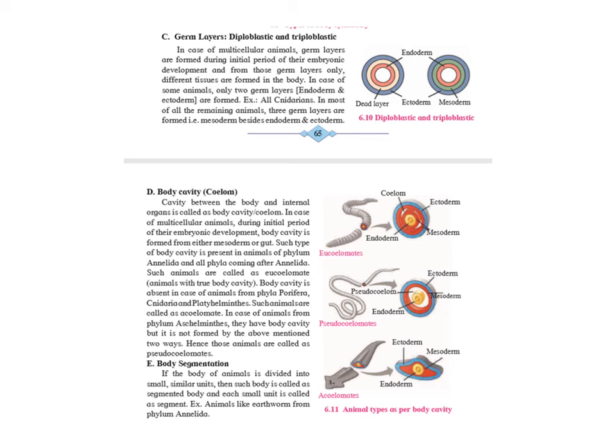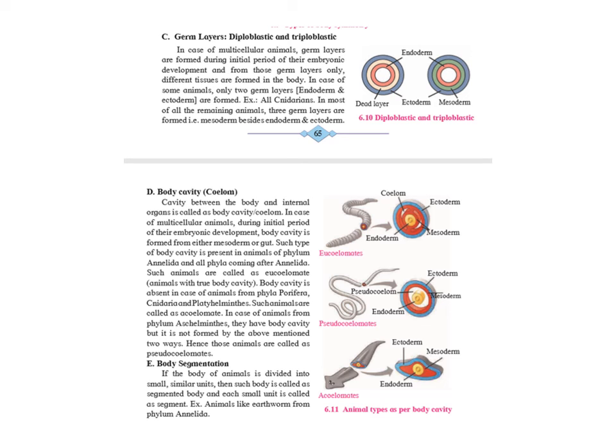Body cavity. The fourth criteria is called body cavity or coelom. Cavity between the body wall and the internal organs is called body cavity or coelom. In case of multicellular animals, during the initial period of their embryonic development, body cavity is formed in the mesoderm. Such type of body cavity is present in animals of Annelida and all phyla coming after Annelida. Such animals are called coelomate or eucoelomate. That can be pronounced in both ways. That means it shows that animals which have a true body cavity.